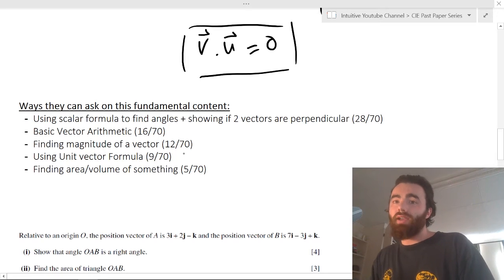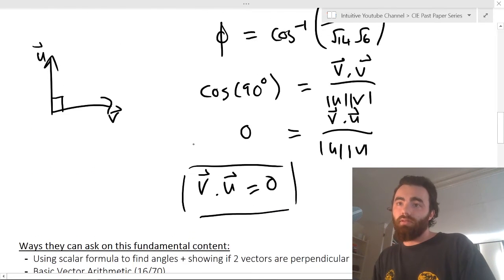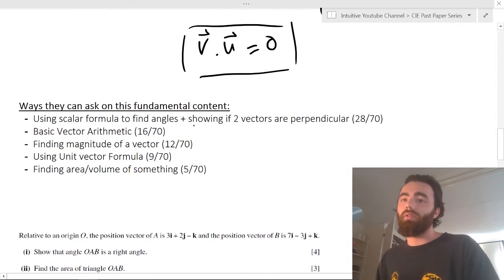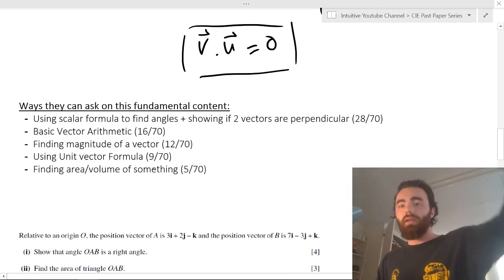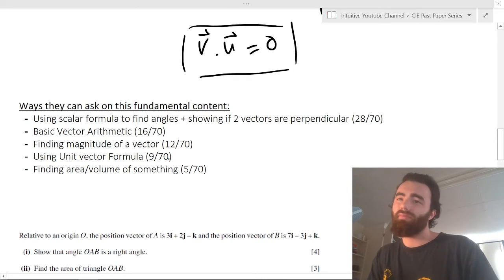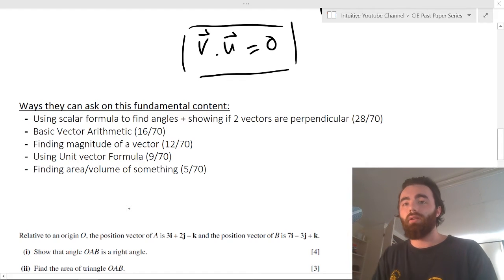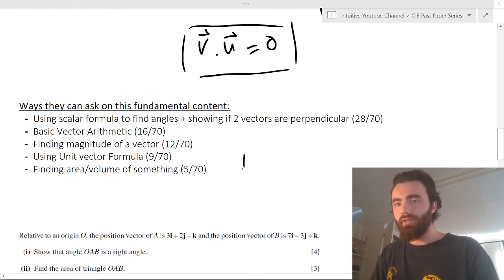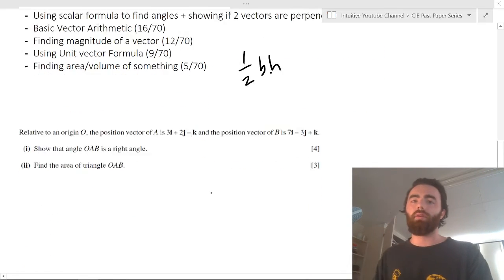Finding the magnitude of a vector was asked 12 out of 70 times in those 70 papers, which we showed how to do up there, which is just finding the length of the vector. Using the unit vector formula, again, we showed what that is up there. And then pretty rarely they ask you to find an area of something, like using half base times height, the area of a triangle.